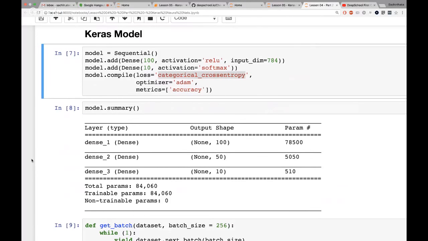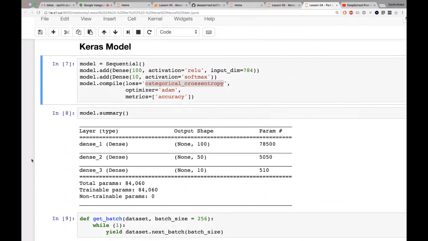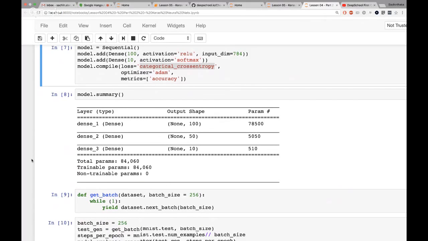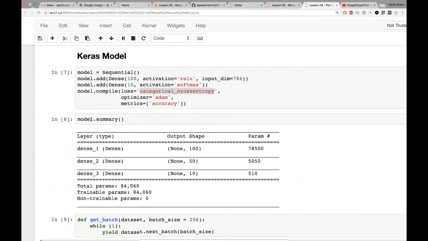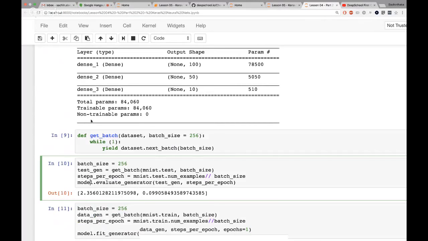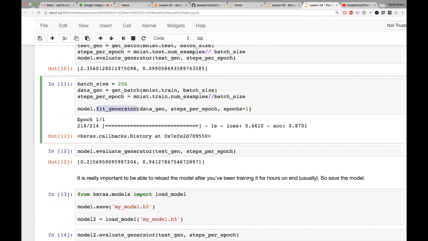And one last comment with lesson 4 part 2, I have used this whole train with generator. I think fit generator somewhere in here. Yeah, so here, fit generator. Don't worry too much about that. All it is, is it's reading from the hard disk rather than from memory.